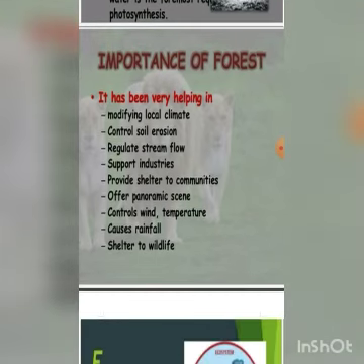They modify local climate. As you can see, when there is a greenish area surrounding us, we feel much cooler in that area, but where there is a scarcity of trees, there is a high temperature area. Second point, they control soil erosion.